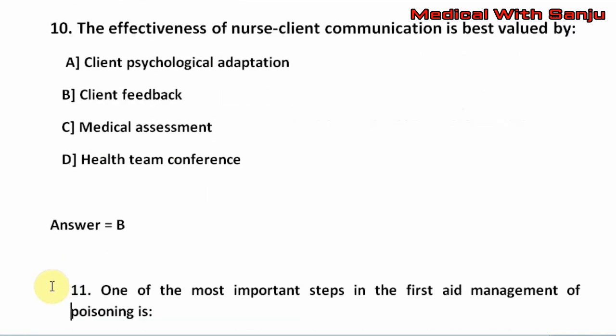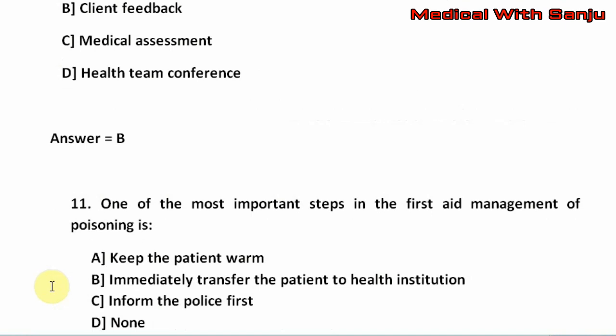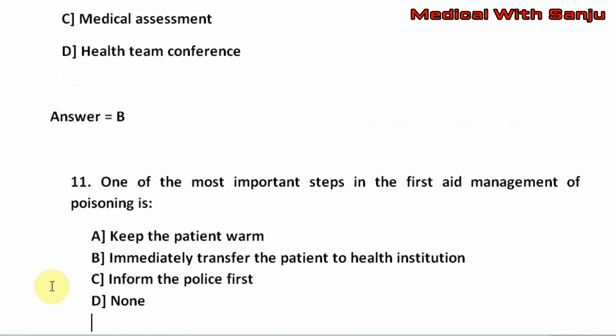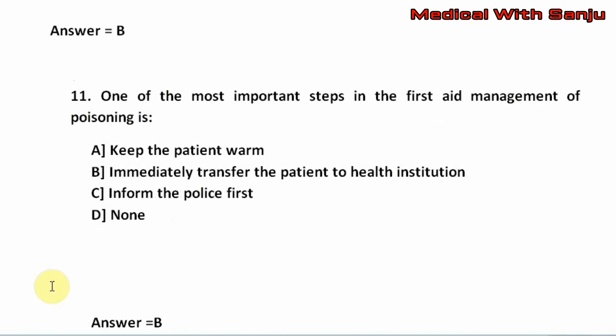Question number 11. One of the most important steps in the first aid management of poisoning is option A, keep the patient warm. Option B, immediately transfer the patient to a health institution. Option C, inform the police first. Option D, none. The right answer is option B, that is immediately transfer the patient to a health institution.